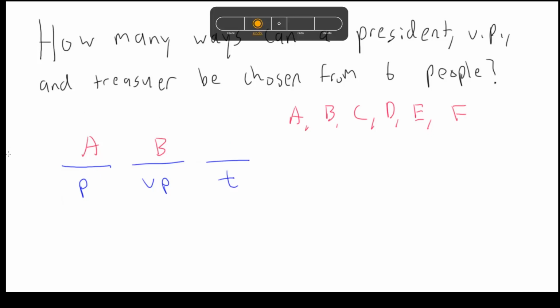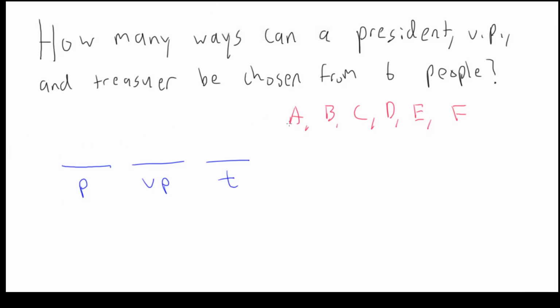Okay, so let's think about how many ways we can choose a president. Since there are 6 different people, there are 6 different ways that we could choose a president. And for each of those 6 ways, there are 5 ways that we could choose a vice president. Because let's say we chose A as president, then you could choose B, C, D, E, or F as vice president. And if you chose B as president, you could choose A, C, D, E, or F as vice president. And this repeats for all 6 potential presidents.